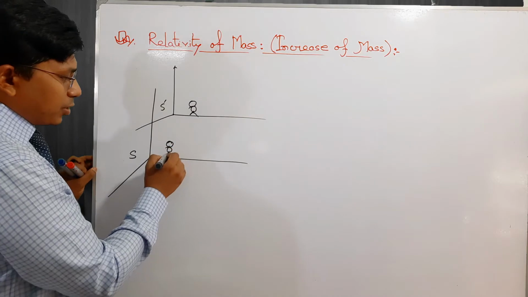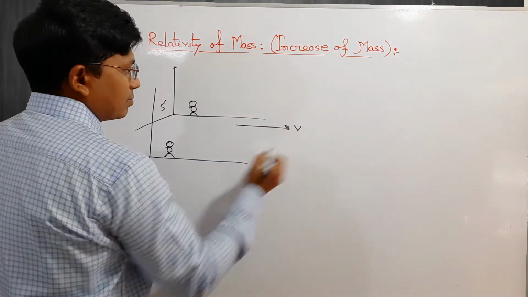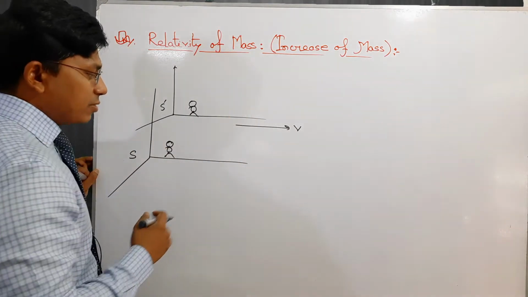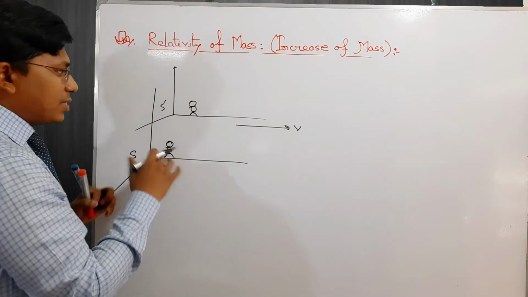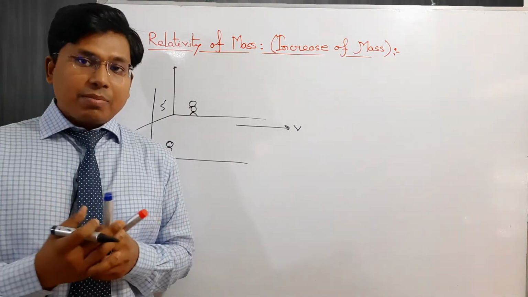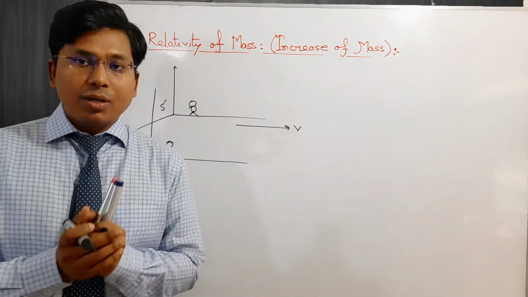From my point of view, my friend moves with velocity v towards the positive x-axis. My friend and I decided that for this experiment we consider an identical ball, and we throw these balls at the same time.